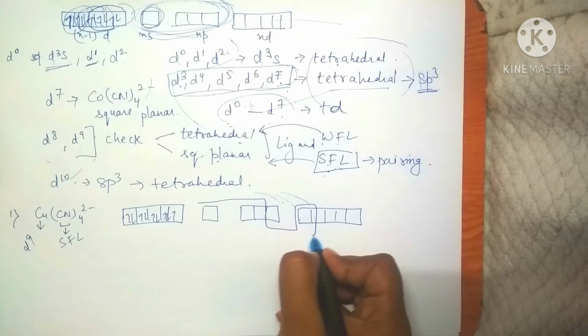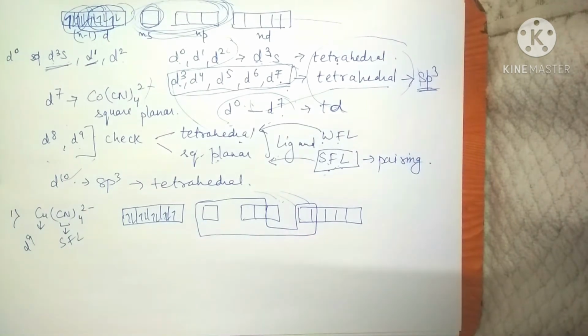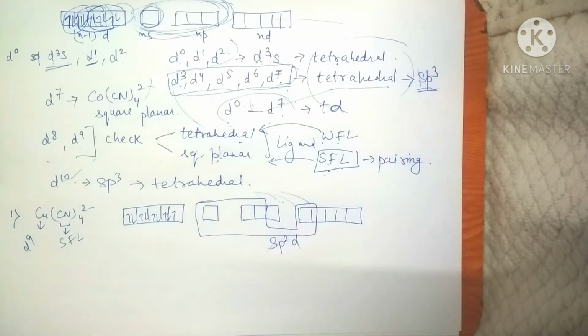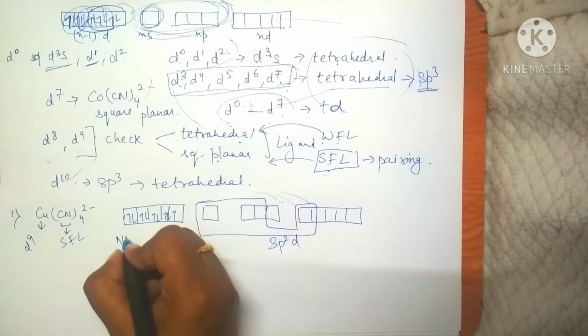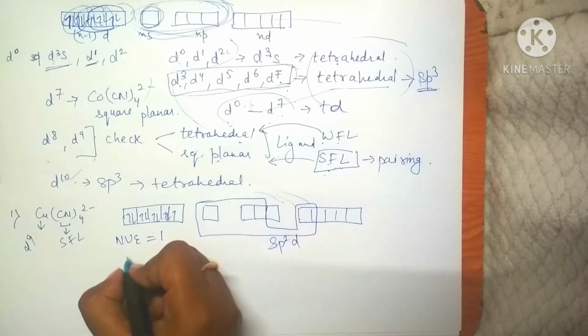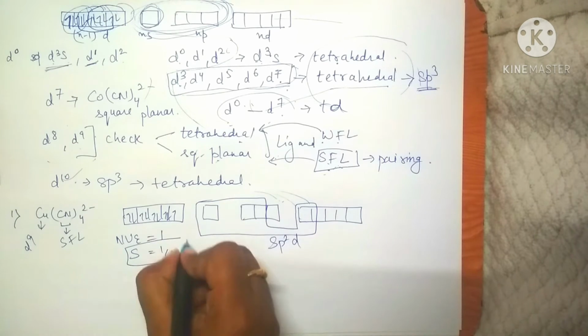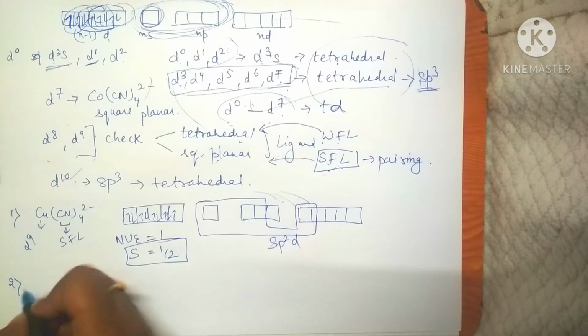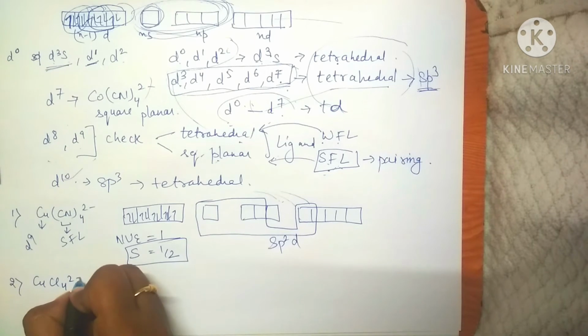it will make this type of hybridization, because this is a strong field ligand and it does not want to remain as a tetrahedral complex. So here dsp2 hybridization will take place. So the number of unpaired electrons will be 1 here and the total spin value will be half. Why has this happened? Because CN is a strong field ligand and it does not want to remain as a tetrahedral complex. Now the second case here is CuCl4 2-.